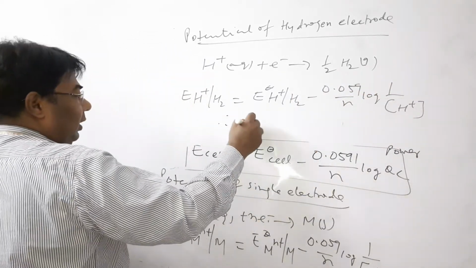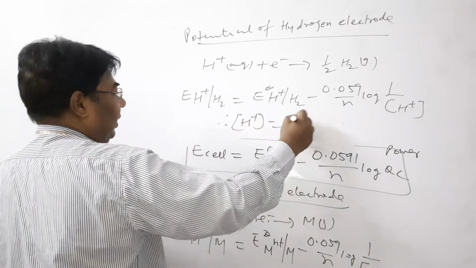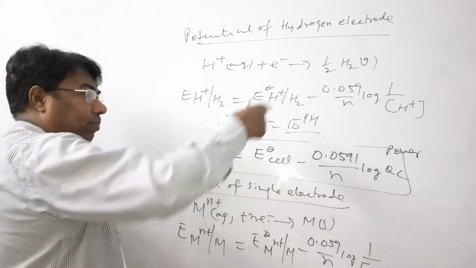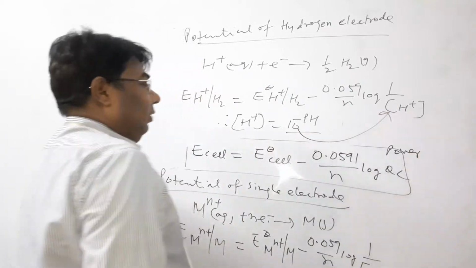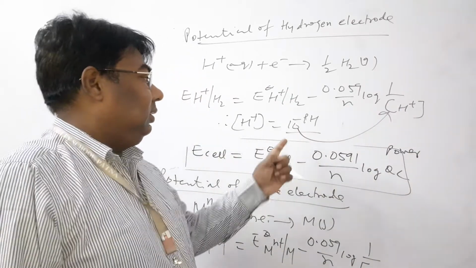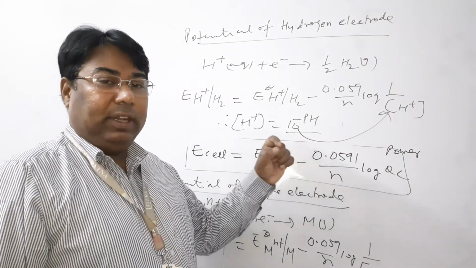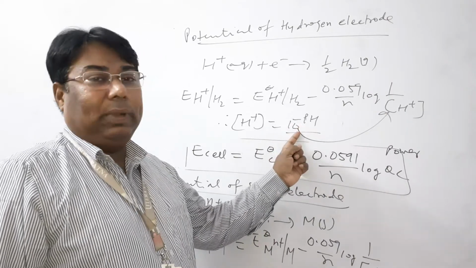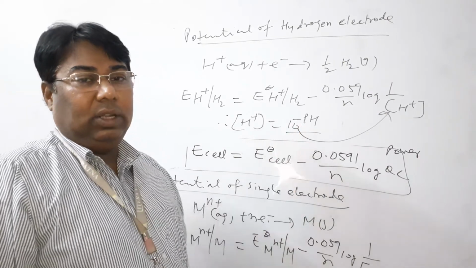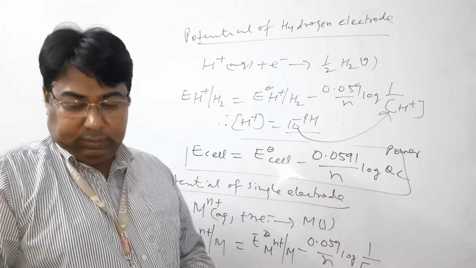And all of you know H plus is equal to 10 to the power minus pH. So you put the value of H plus ions with this. If in a question pH is given, then you apply this formula. Hoping that all of you understand.